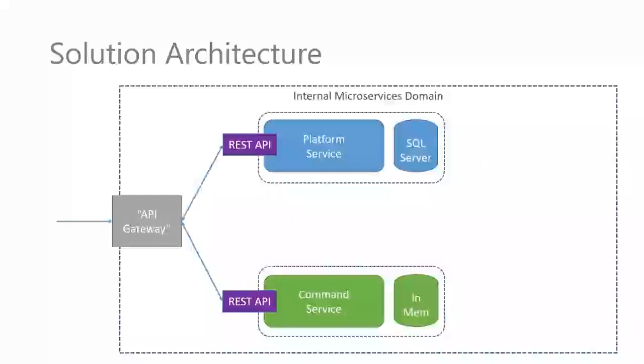So taking a look at this now, it's all great and everything, but is this really a microservices architecture? To be honest with you, I would argue and say that at this point, looking at the screen at the moment, I would say this isn't really a microservices architecture. Mainly because the platform service and the command service are completely and utterly, totally unaware of each other, which you might say is a good thing, but there's no data sharing between the two in any way at all. They're really just totally separate apps that happen to go through an API gateway.